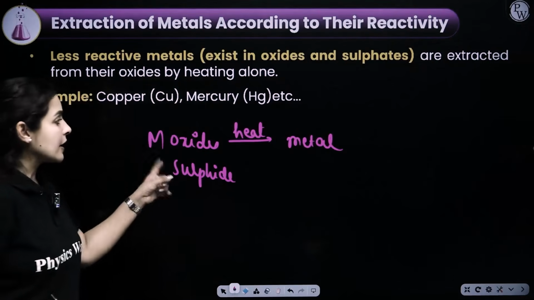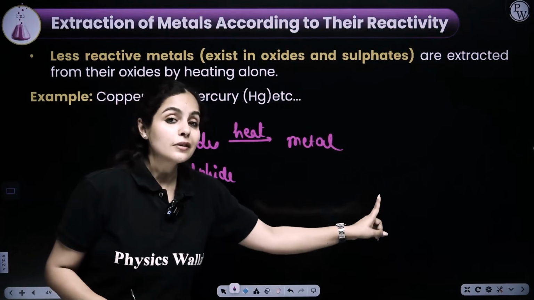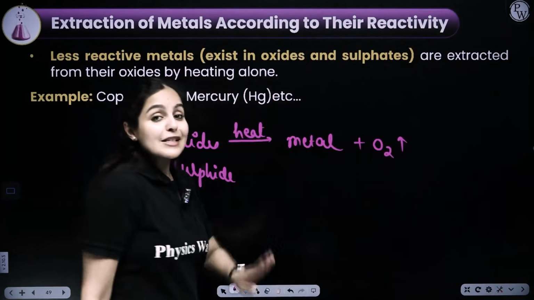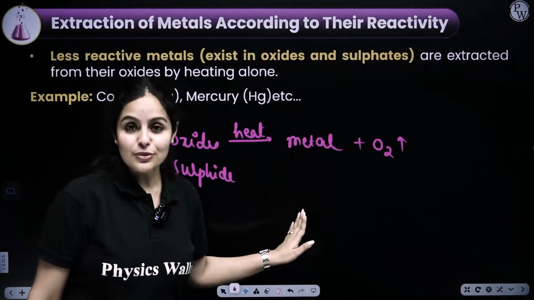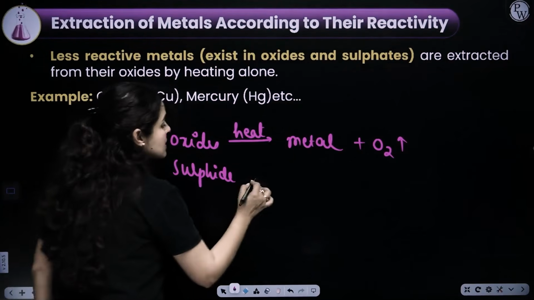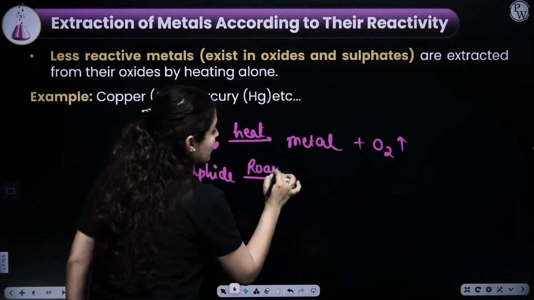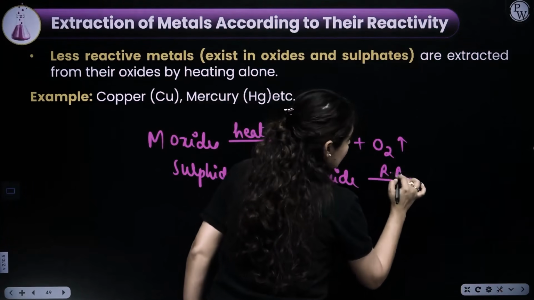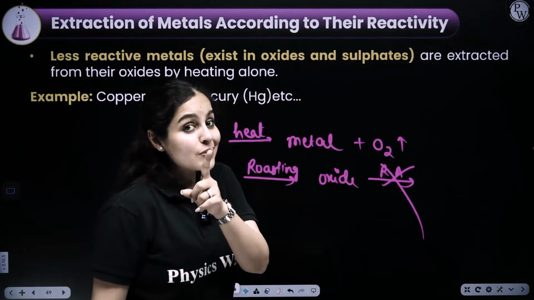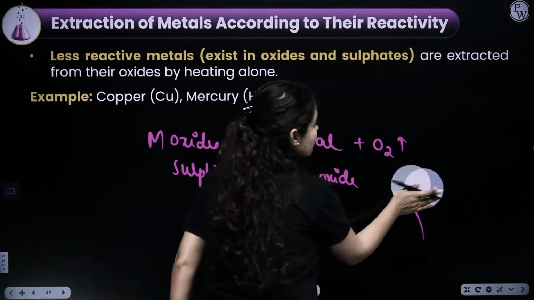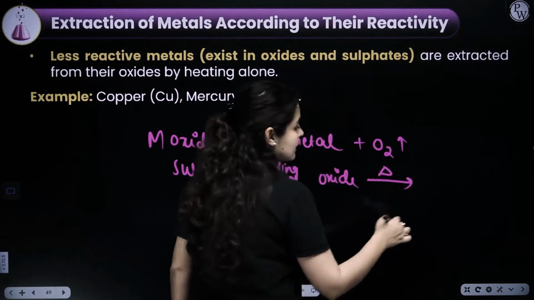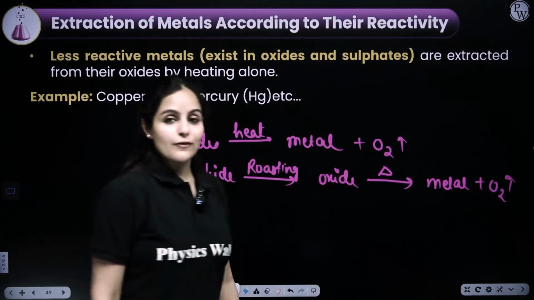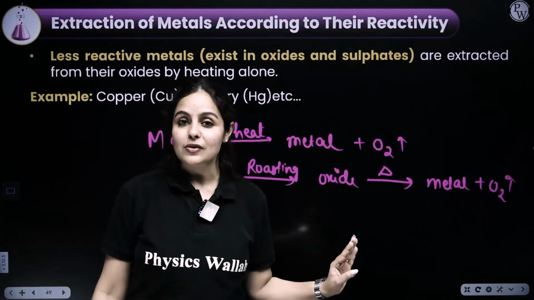If you have a metal oxide, you have to heat it simply and you will get the metal extracted out of it. Oxygen gas would be formed as a byproduct. That's the simplest process of all. No reducing agent required here. But if you have a sulfide, again you have to follow a process of roasting, make it into oxide form. Then you don't have to add a reducing agent here. If it's a metal of low reactive series, you just have to heat it and you will get your metal extracted. Along with that, oxygen gas would be evolved. Simple process. No reducing agent is required.